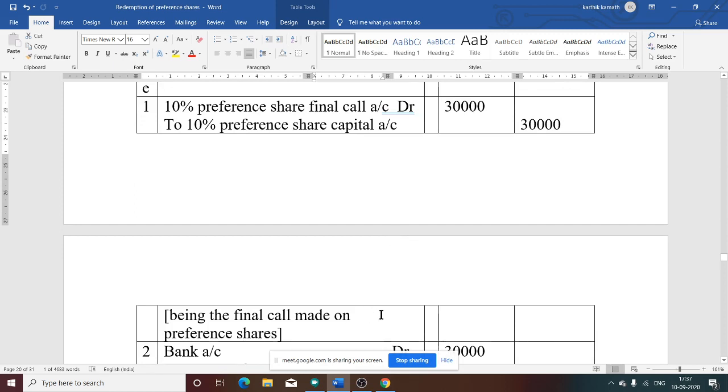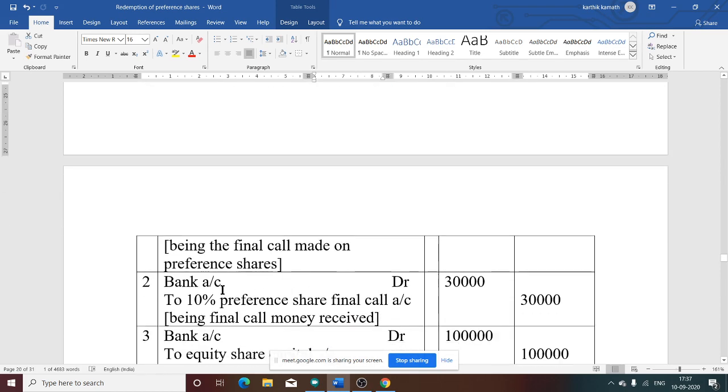Whenever the call money is received, it is bank account debit to preference share final call account. The amount is the same as the first journal entry, 30,000, being final call money received.